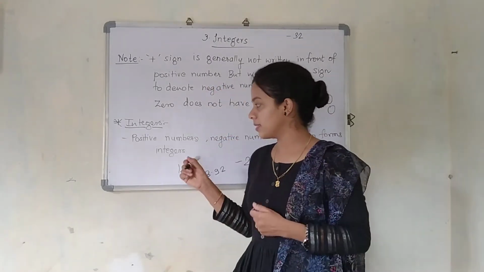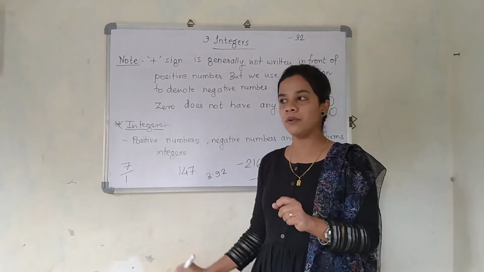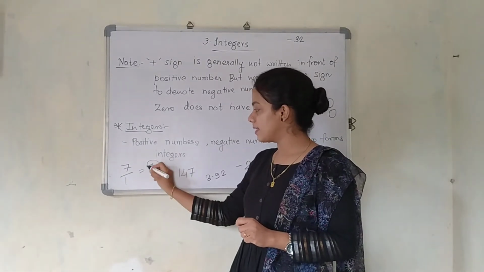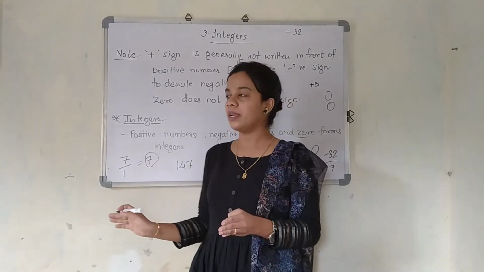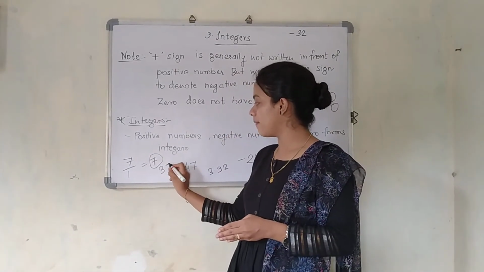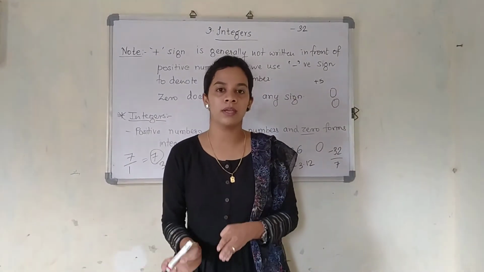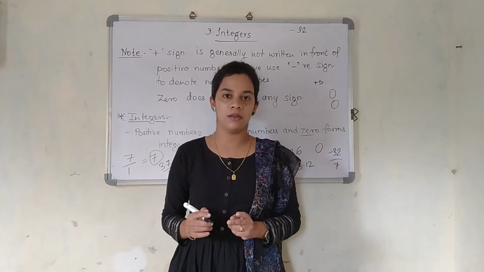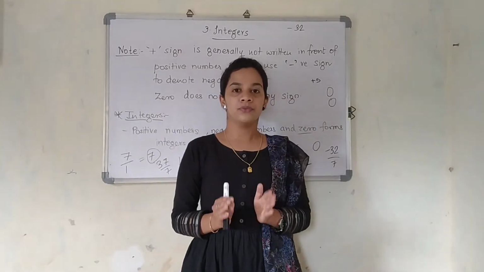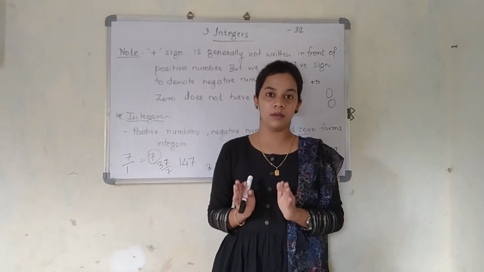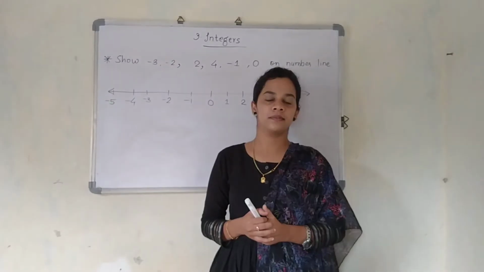Is that clear? For example, fractions also, but which one? 7 upon 1. The answer is 7 itself, and 7 is a positive number, so yes, this is an integer. But if the question is 37 upon 7, the answer will come somewhere in decimals, so this is not an integer. I hope you have understood this. Please try to solve the exercise given below in the textbook. Okay? Thank you.